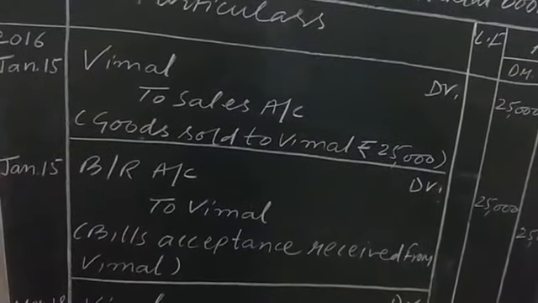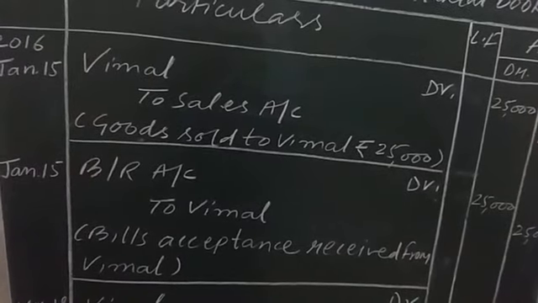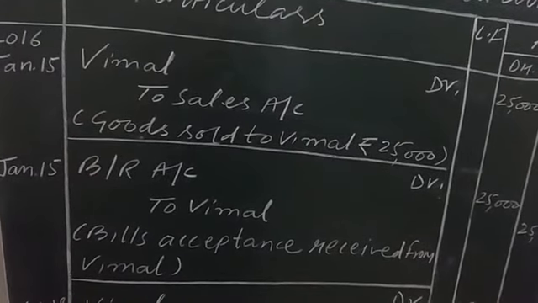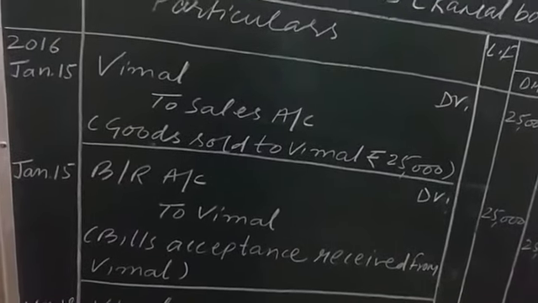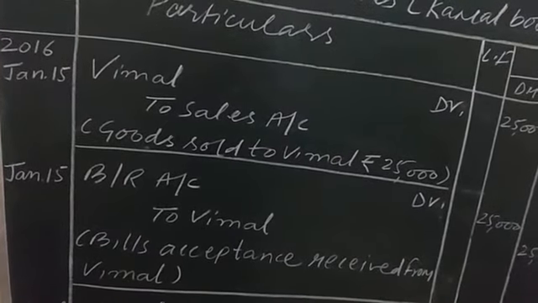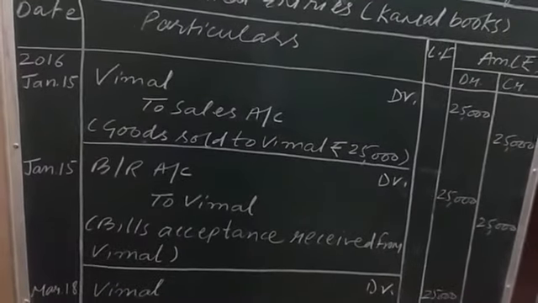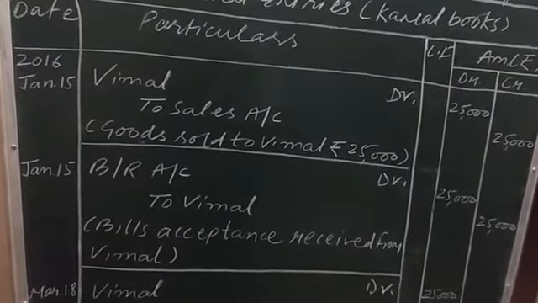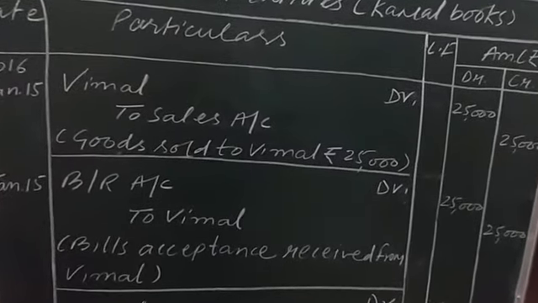Bill receivable is the bill whose payment is to be received in the near future, means it is equivalent to cash, and cash is an asset. So bill receivable is also categorized under asset. It is increasing, so it will be shown on the debit side.